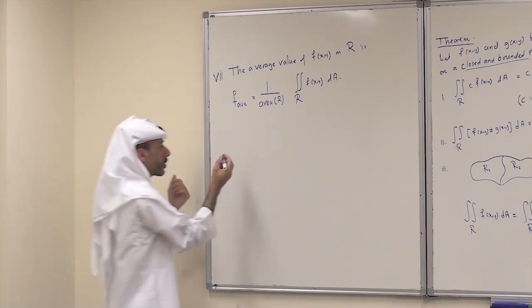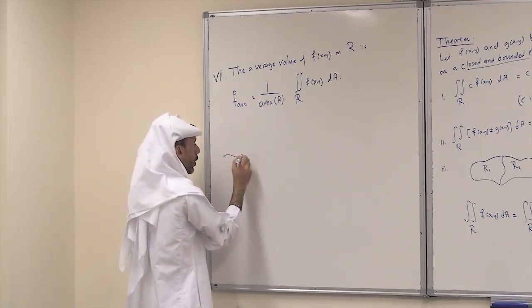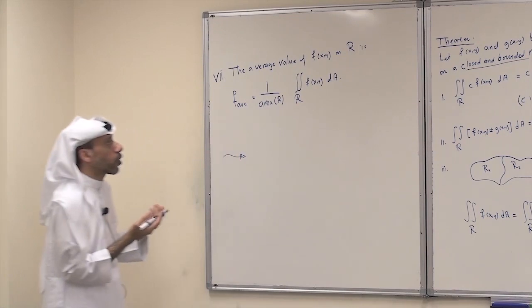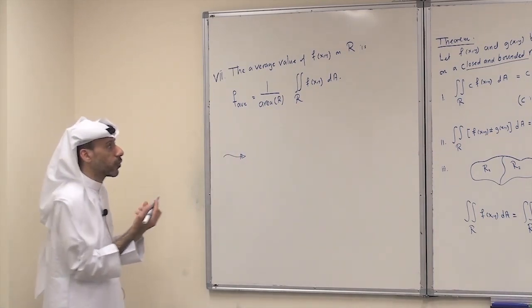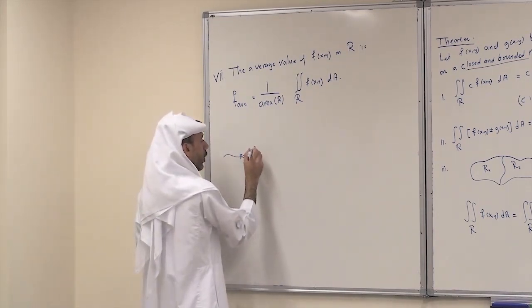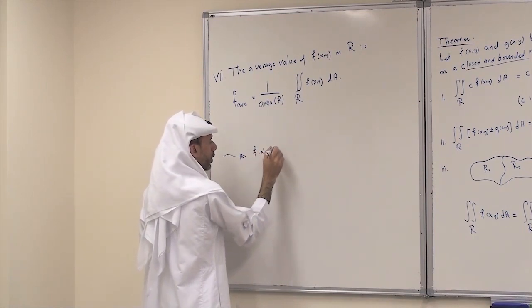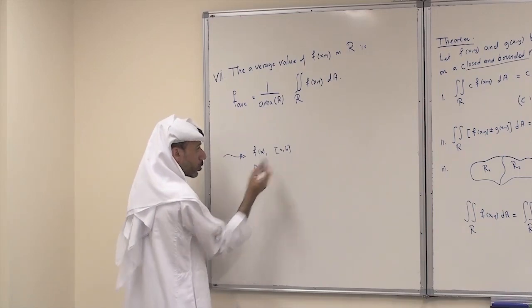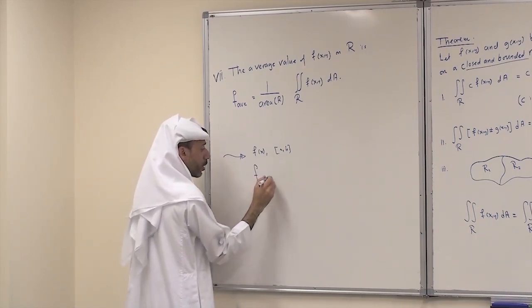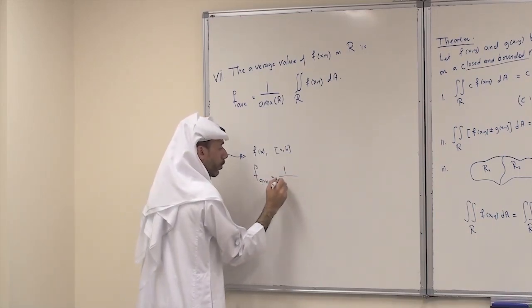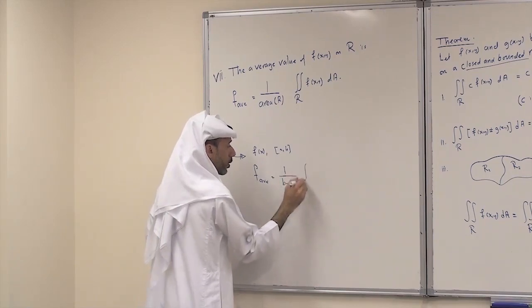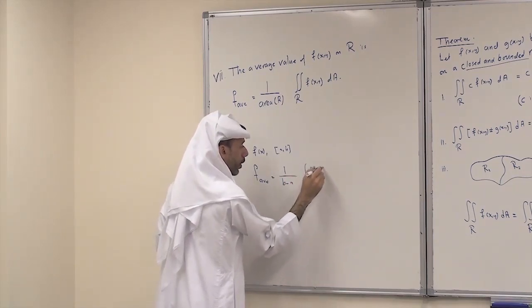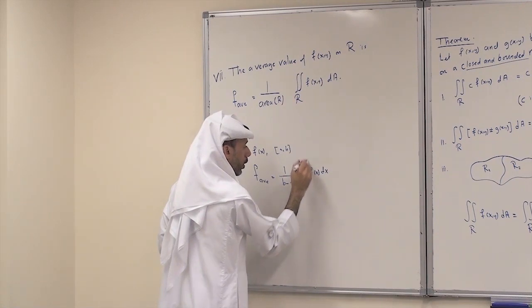Well, this is really similar to, or a generalization of, the formula for functions of one variable. If you have f of x on an interval ab, and it is continuous, the average value was 1 over b minus a times the integral of f of x dx over ab.